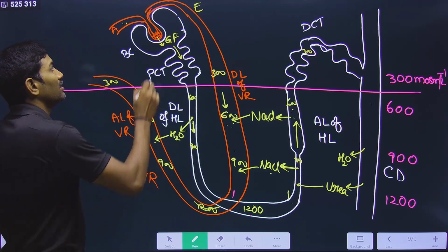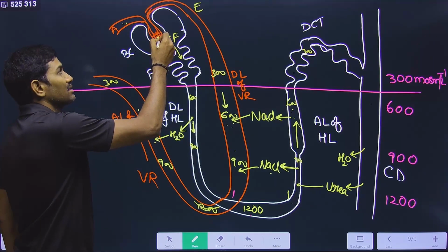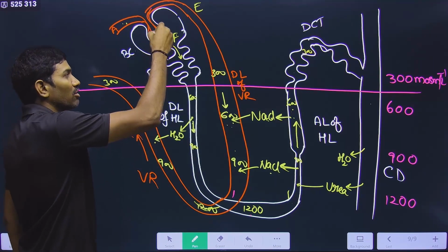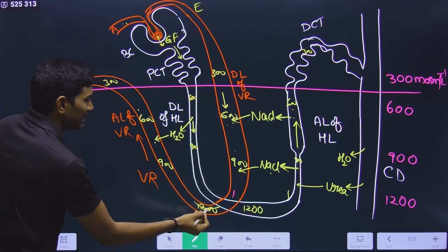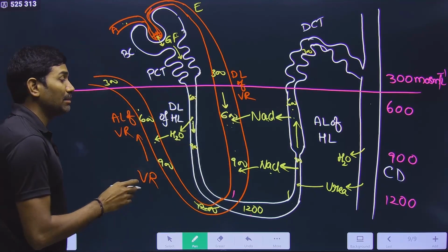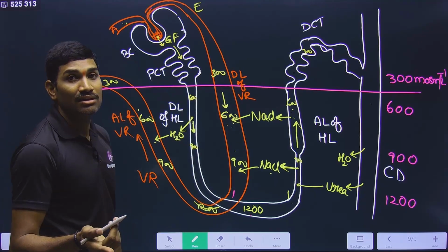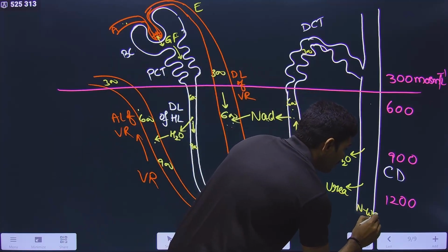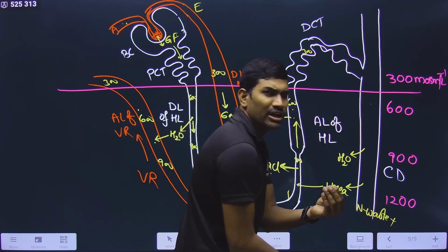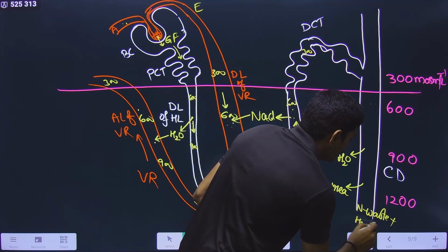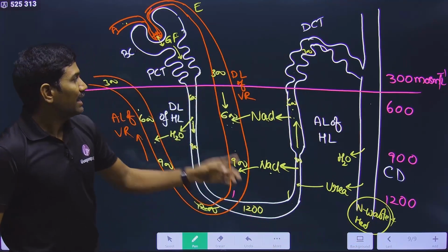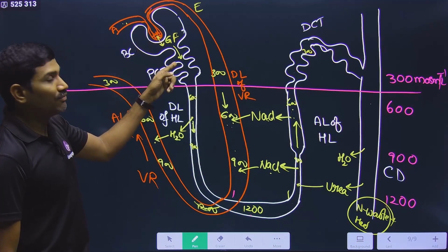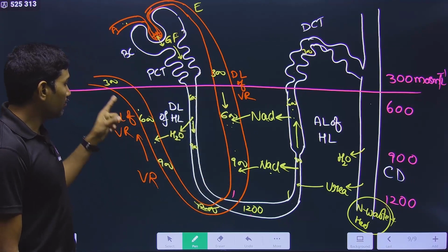So in this way, the water, minerals and nutrients that were lost here are all coming back into the blood vessel. That means technically, what is removed here? Nitrogenous waste plus a very small amount of water is released out, and all the remaining things, even though they got filtered here, ultimately come back here.